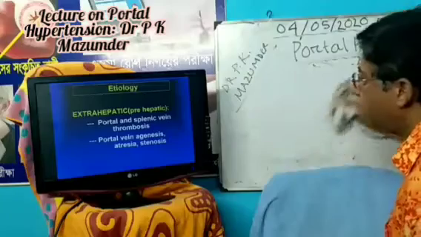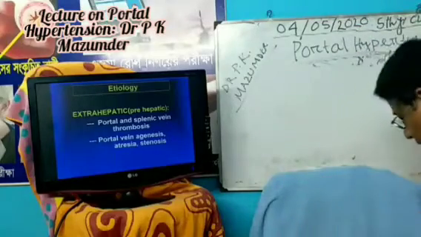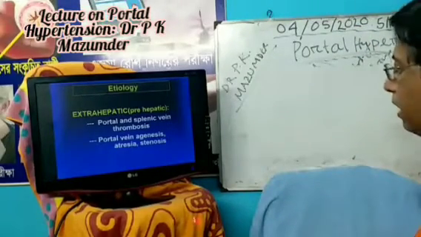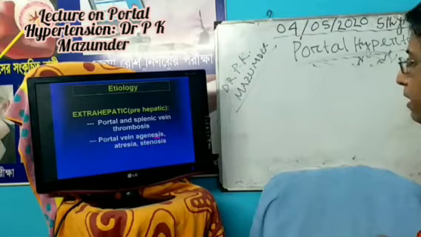These cause portal vein and splenic vein thrombosis. Portal vein agenesis, atresia, and stenosis are rare.